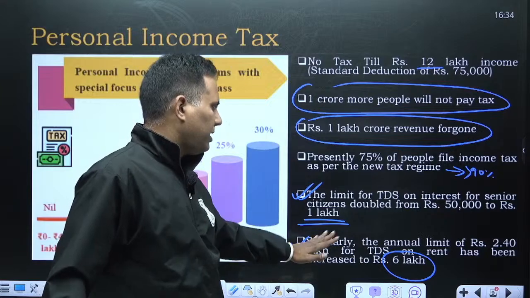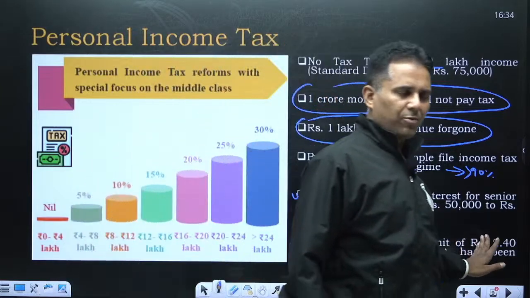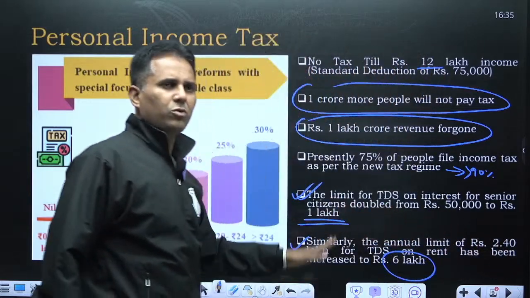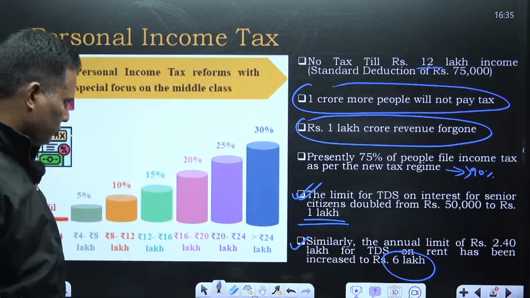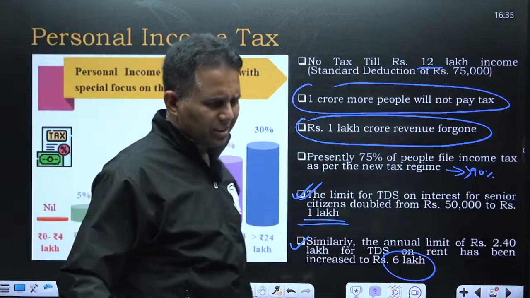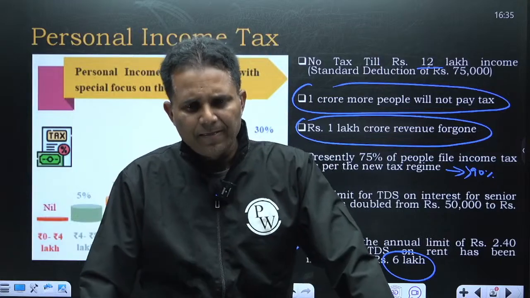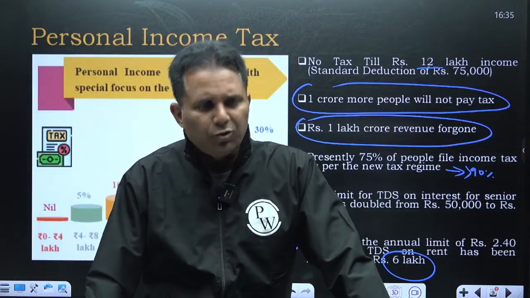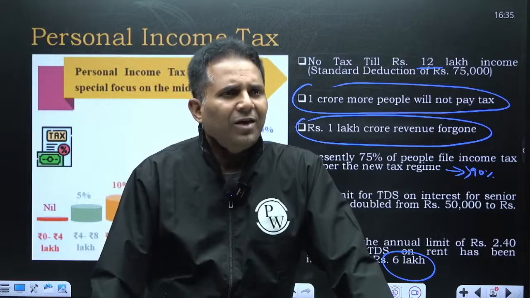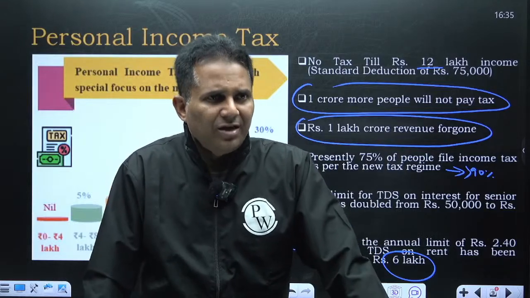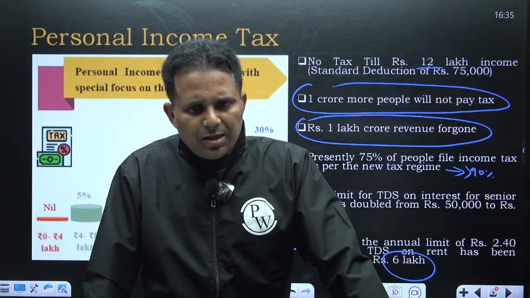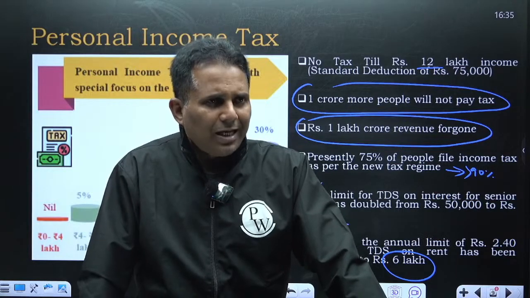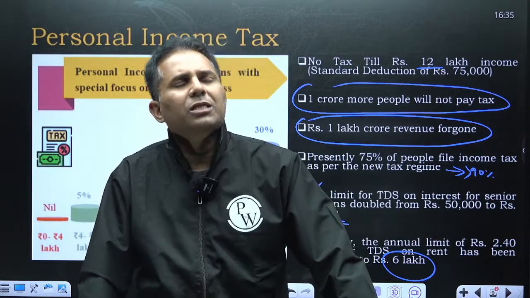So the TDS limit for rental income has been increased from annual 2.4 lakh rental income to 6 lakh rental income, that means 50,000 rupees a month. One more important change has been done in case of household properties. So what has been done? If I have 2 houses, then there is no tax. If I have 2 houses, then there was no tax on